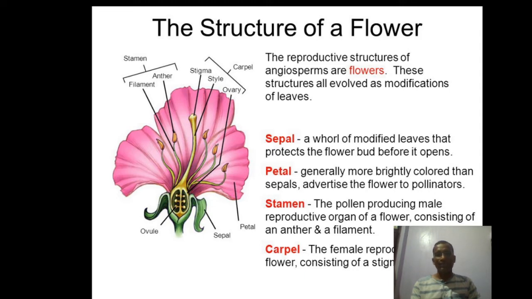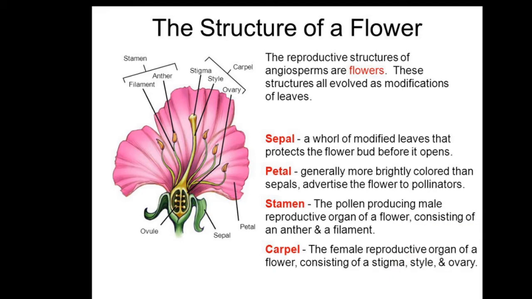Just like in the last slide, we discussed that a flower is divided into two different whorls. One is known as the essential and second one is known as the accessory. So first of all, we discuss the accessory whorls. The accessory whorl is divided into two whorls again. One is known as the sepals and second one is known as the petals. A whorl of sepals is known as calyx and a whorl of petals is known as corolla.